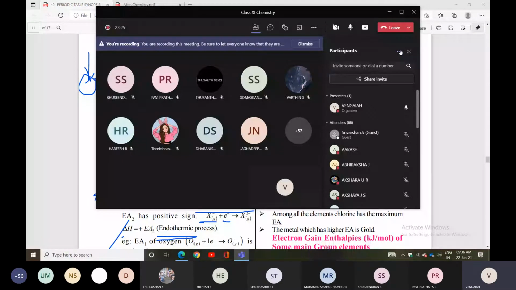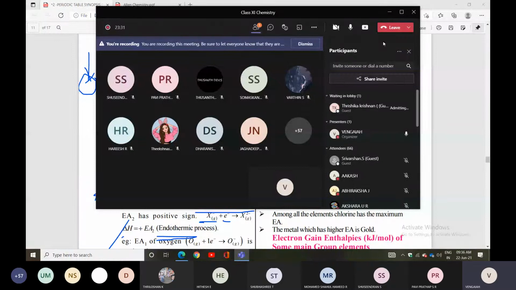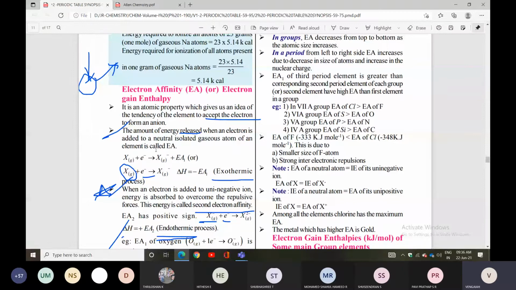The amount of energy released when an electron is added to a neutral isolated gaseous atom of an element is called electron affinity. So it is an exothermic process. One more very important point to remember.